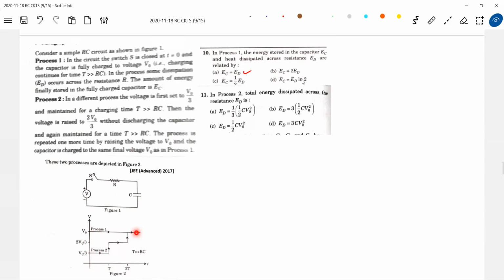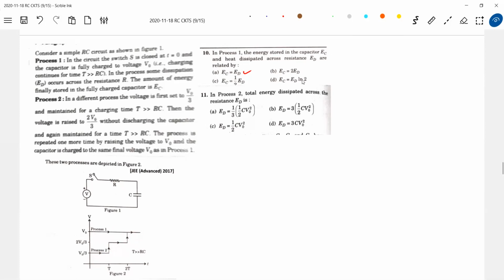So he's just asking, will the heat dissipated across the resistor be the same in both the cases? That's what he means to say here. I'll charge the capacitor stepwise. Then I'll directly charge by potential V0. Here stepwise I'll increase. What will be the heat dissipated across the resistor? Will it be the same or different? That's what the question is.